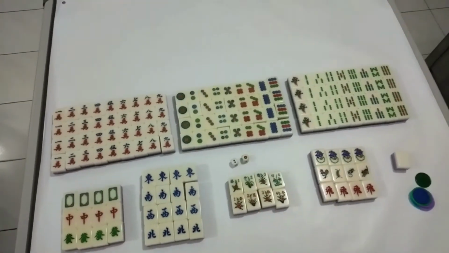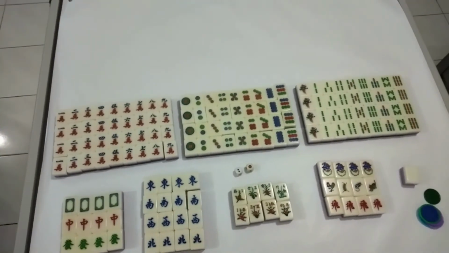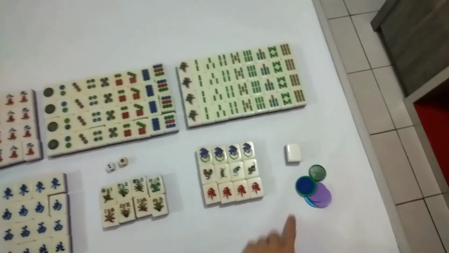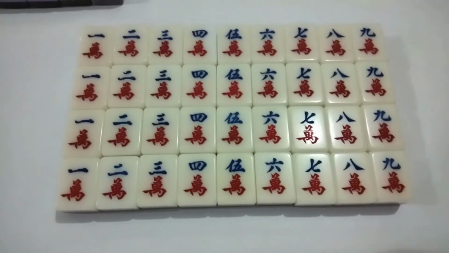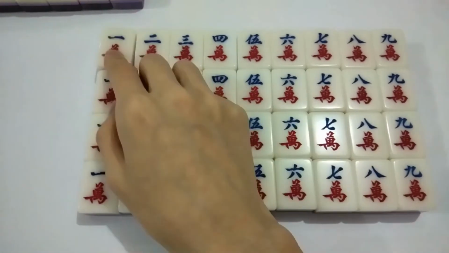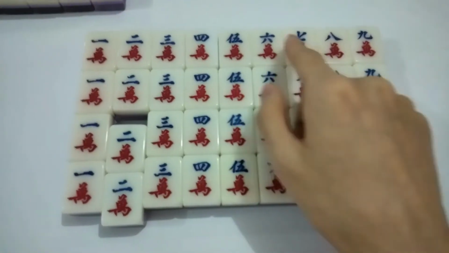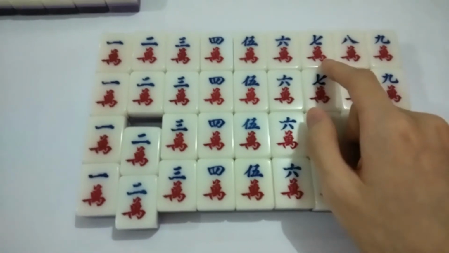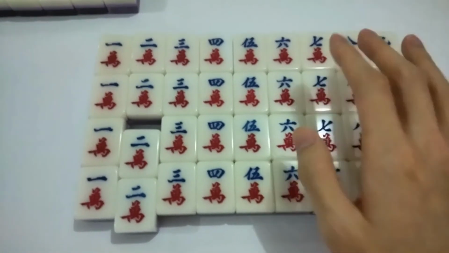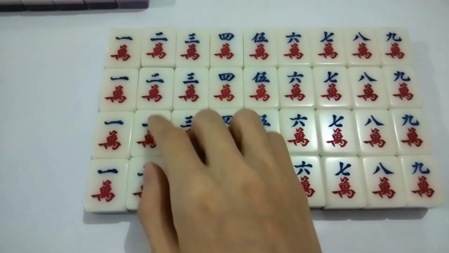So here are the tools to play Mahjong. First, we need a square table, and then Mahjong, and then some tokens that can help us count marks, and 2 dice. This is the character card. The blue symbols are 1, 2, 3, 4, 5, 6, 7, 8, 9. The red symbol means 1 is 10,000 in Mandarin. Each of the cards has 4 copies.